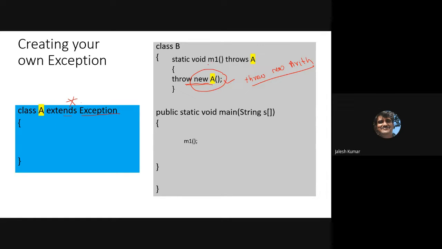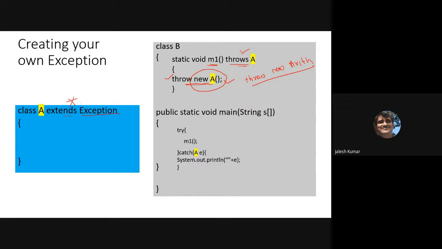And the method is also indicating that if you are invoking the method, it may throw this exception. See, we are coming with throws and throw, all in a single program. I'm explicitly throwing inside the method, and this method is indicating that through throws. And what I have to do now is include this M1 in try catch, is it not?